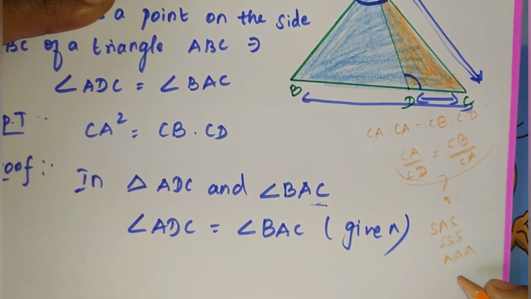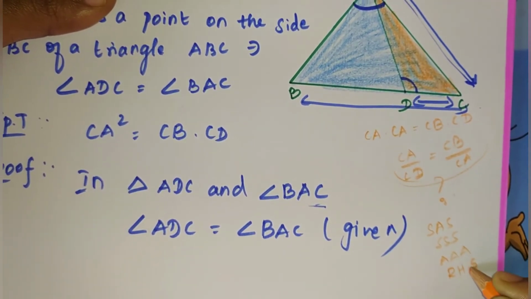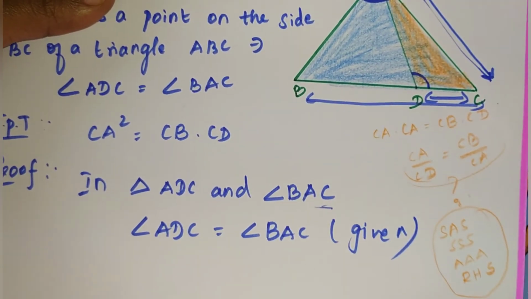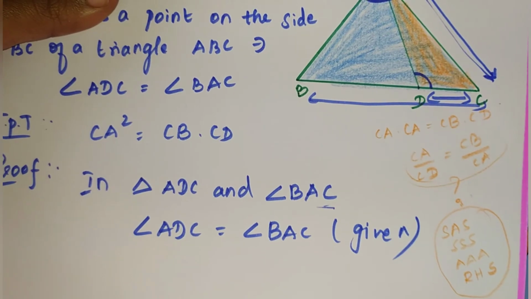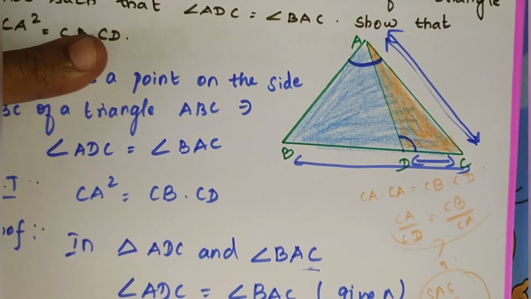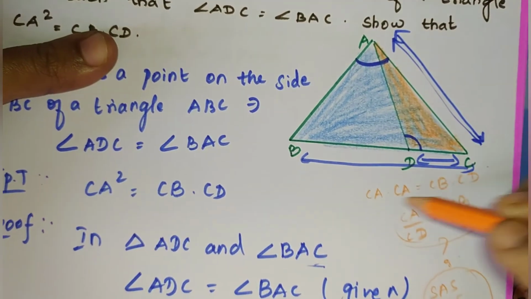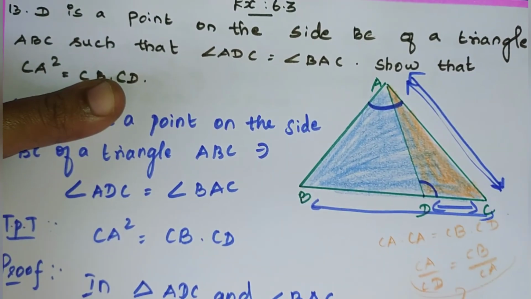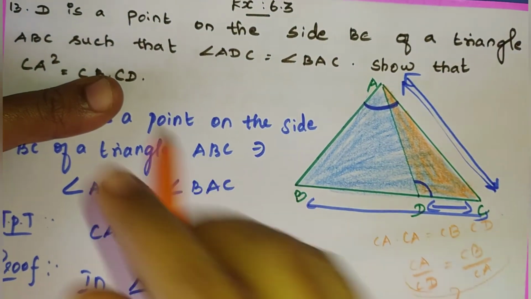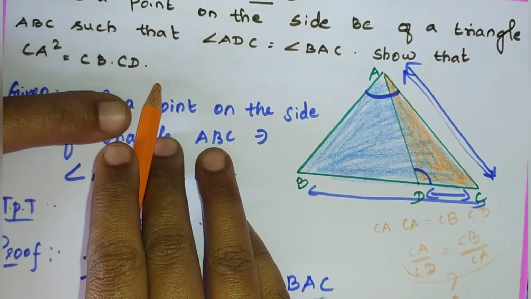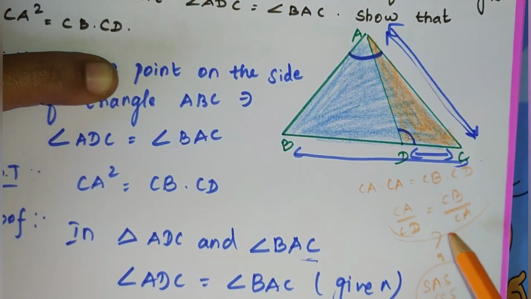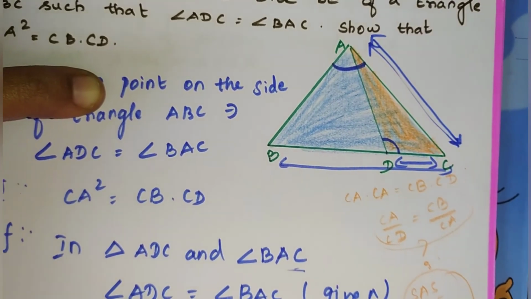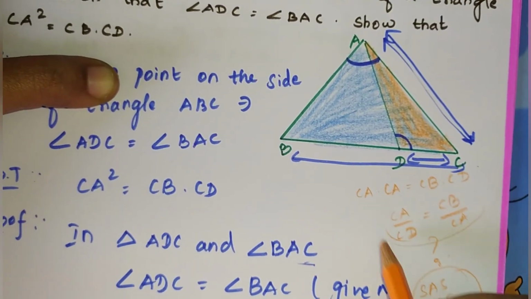If we have 90 degrees, we can take RHS also. So which similarity criterion can we use? See here, they didn't give anything in the given about the sides. We have to prove that the corresponding sides are in proportion.